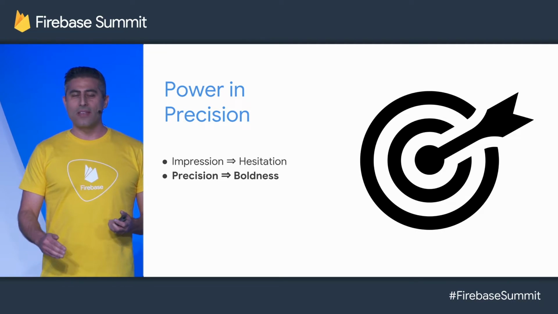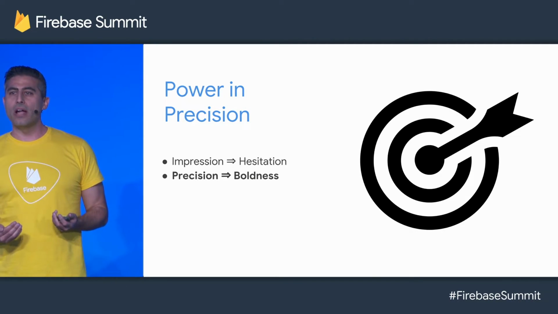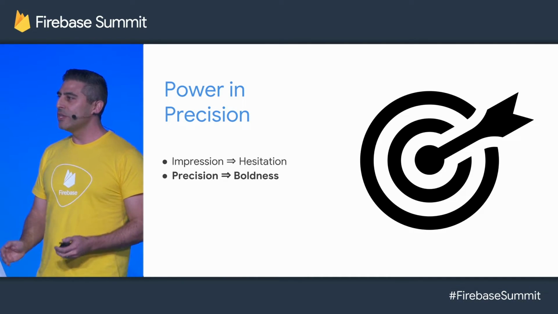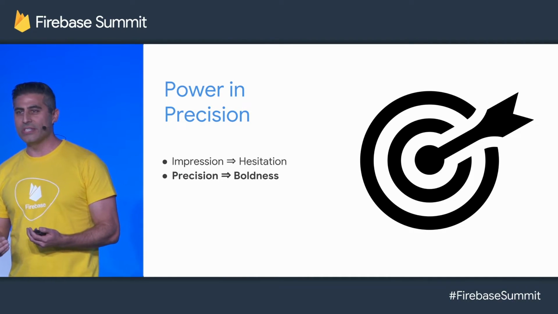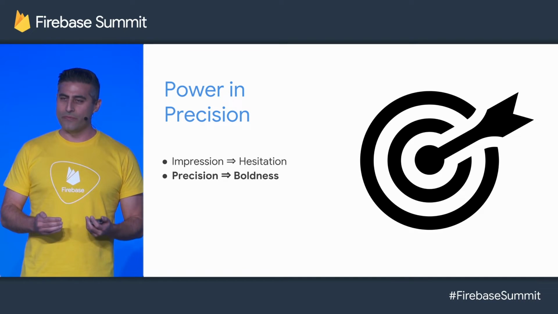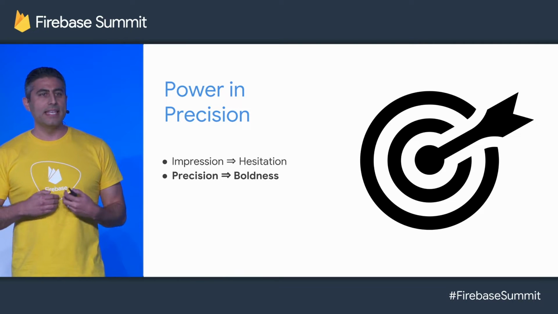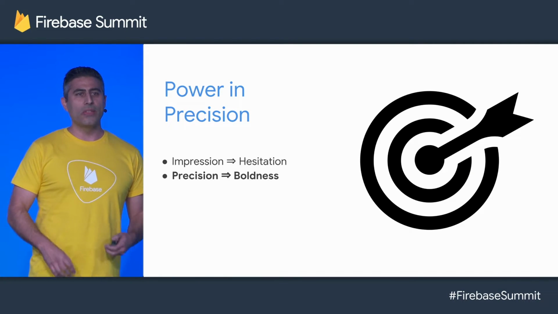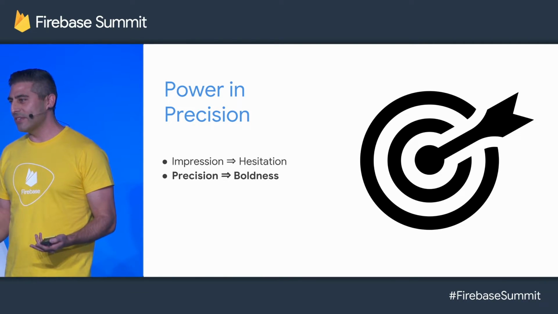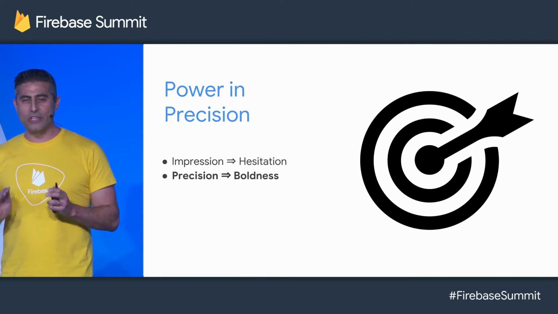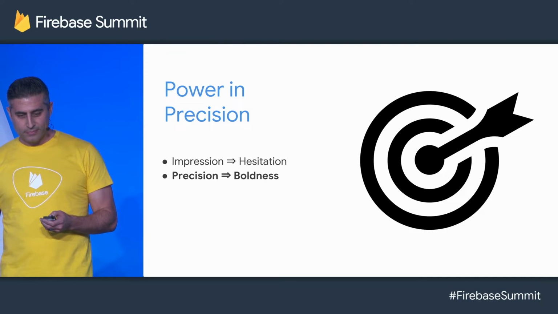Because we know that when you feel that your audience is crisply and precisely defined, you'll feel emboldened to engage them, in contrast to before. And that boldness will be reflected in the text of your notifications, or the copy and the creative of your advertisements, or the degree of app personalization, because you know you're targeting the users you intended to.